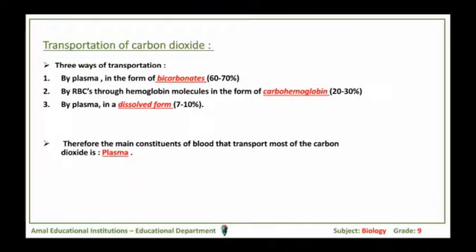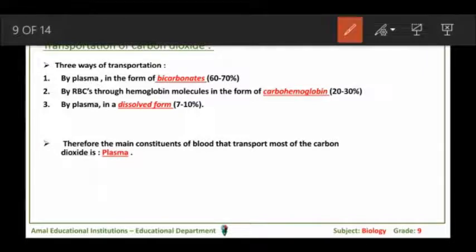So, as we can see here, the main constituent for carrying carbon dioxide is the plasma. Carbon dioxide is transported in dissolved form in the plasma. It's dissolved in the water or in the plasma, 7 to 10%. It forms bicarbonates around 60 to 70%, and only 20 to 30% is bound to hemoglobin.